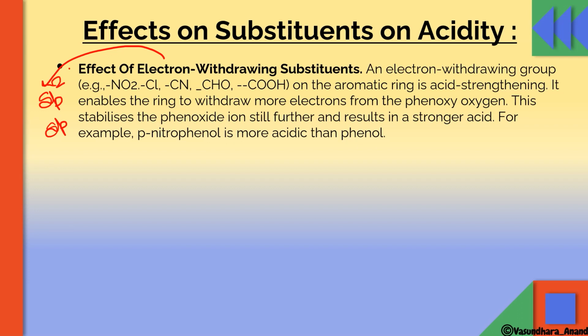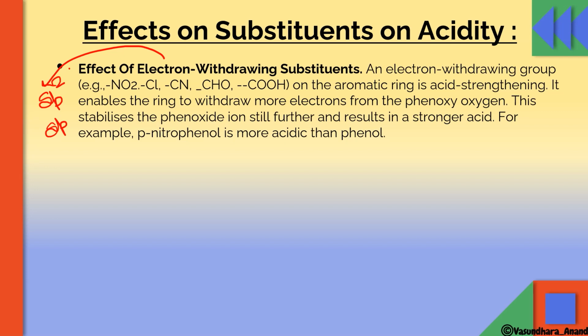And this electron withdrawing group will always increase the acidic strength, because it has the tendency to withdraw electrons, which will weaken the bond between O and H, and hence H plus can be easily removed.